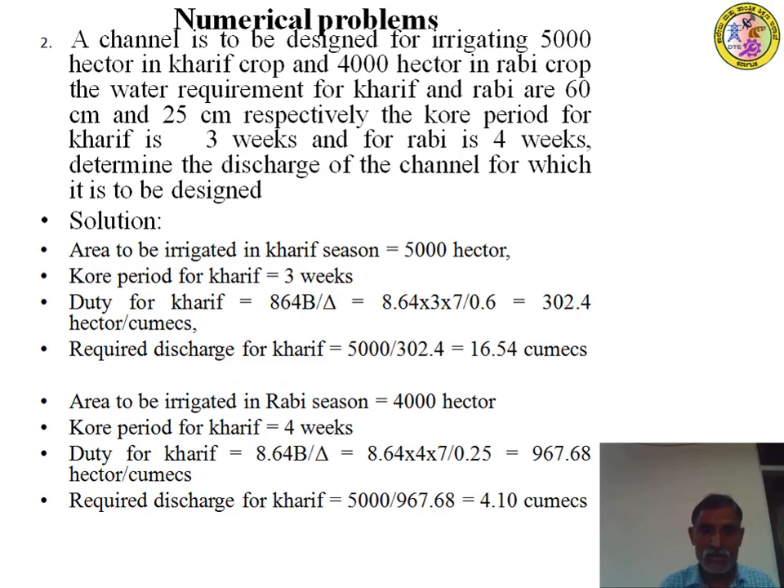Therefore discharge during the Rabi season is equal to 4000 divided by 967.68, which gives a discharge of 4.13 cumecs. Small correction there. Therefore you have to calculate the discharges separately. In order to design the canal, you have to club both the discharges during Rabi and Kharif, then you will get the total discharge. The canal has to be designed for that.